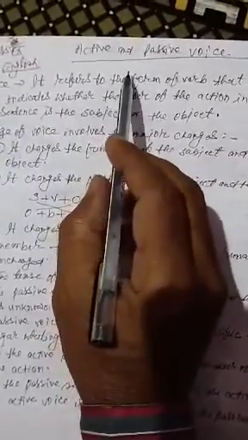Today I am going to start active and passive voice. First of all, I would like to give you the rules on the basis of which you will become able to change any active sentence into passive form according to tense, in case of positive, in case of negative, in case of interrogative sentences. Let us see what the rules are on the basis of which the sentence is changed into passive form. Start.